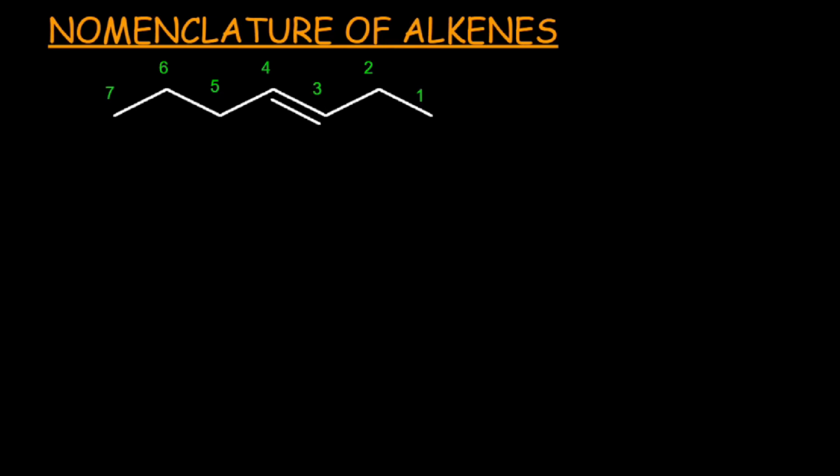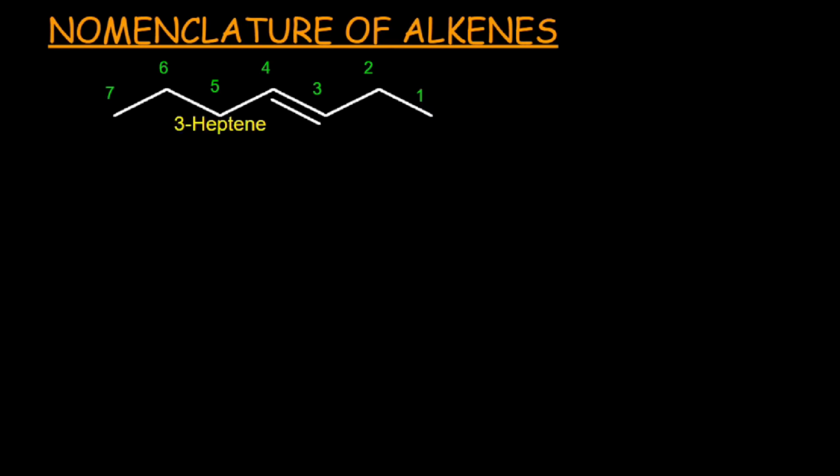Students, as there is no substituent present in this molecule, you just have to write the name of the heading part. But before the heading part, you have to write the locant of the double bond. As the double bond is present at the third carbon, you have to write 3 first, then the heading part, and then write the word ene, which is specific for alkene. So the name of the molecule would be 3-heptene.